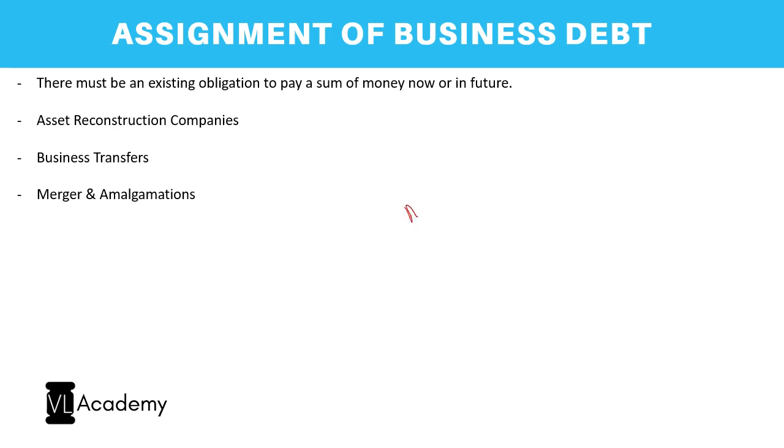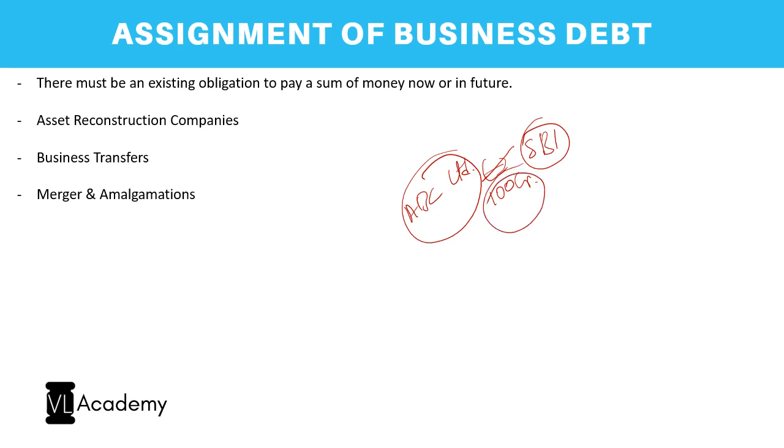So same example. Now let me take it in the form of a company. ABC Limited is there. SBI has given a loan of 100 crore to ABC Limited. Now SBI wants to get early realization of this money. So what SBI does, SBI effectively sells this loan to some companies which are called asset reconstruction companies. Assume ABC is failing to make payments to SBI. So now there is a principal recovery of 100 crores which is pending plus interest of, let us say, some 15-16 crores. So what the ARC does is it buys away this loan account at 25 crore.